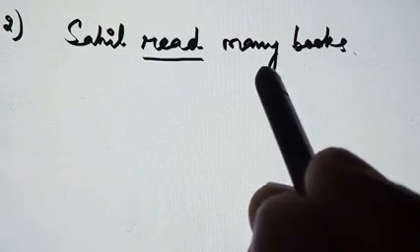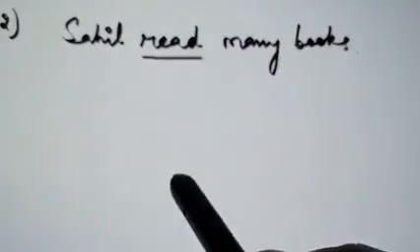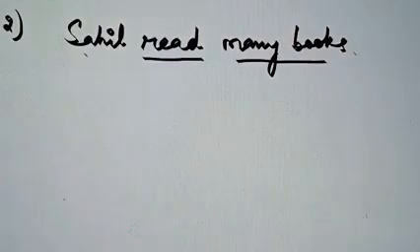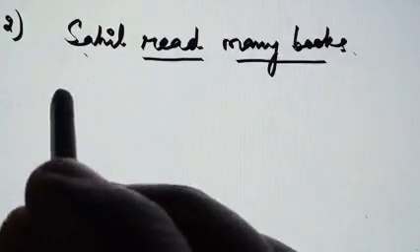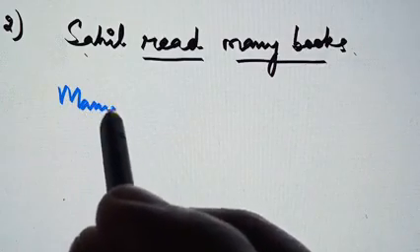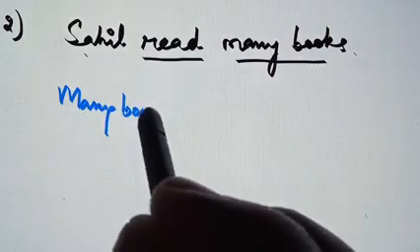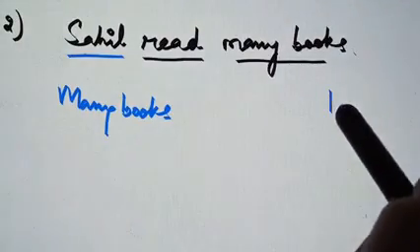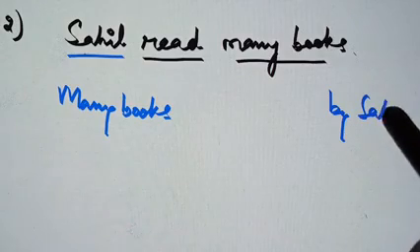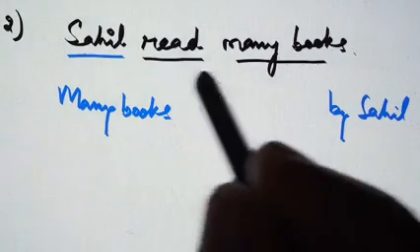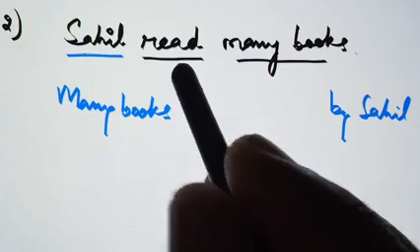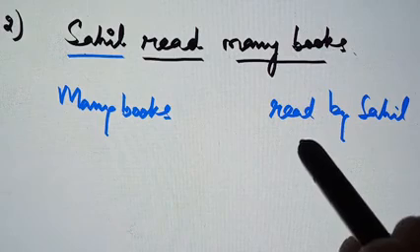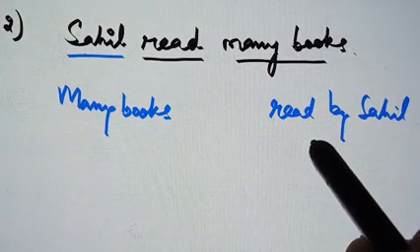Now while changing from active to passive, we will first of all change the places of subject and object. So it will become many books, and Sahil will go at the end, by Sahil. Read is the second form. We will use the third form, which spelling wise is R-E-A-D, read only.